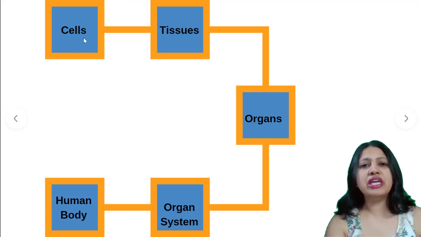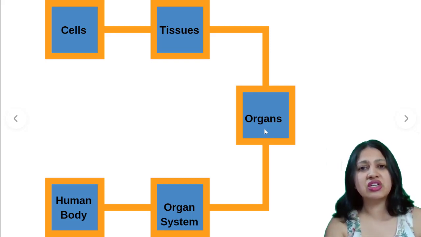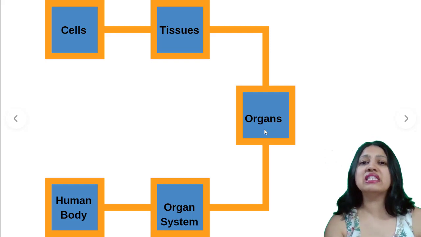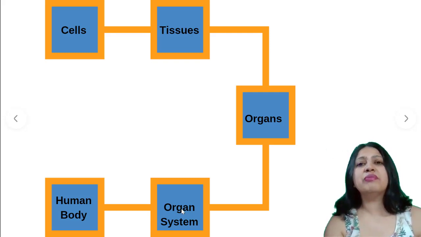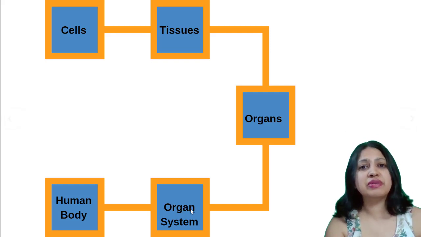So the structure of the human body, as I told you already, there are millions of cells. These cells make up tissues. These tissues make up organs. What are organs? It can be internal organs, external organs. For example, it could be liver, it could be eyes, it could be nose, it could be stomach. Okay, these are all organs. So different organs make up organ system. Okay, organ system can be your excretory system, digestive system, respiratory system, etc, and different organ systems make up a human body. So see, it's a big chain. Cells make up tissues, tissues make up organs, organs make up organ systems, and organ systems make up human body.